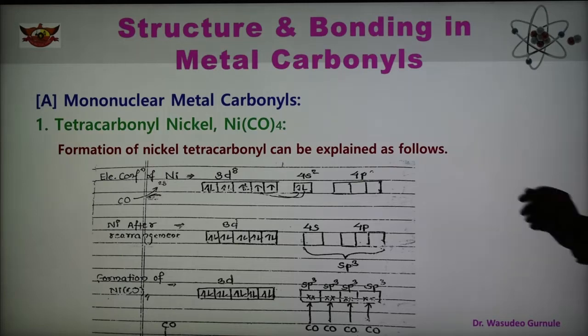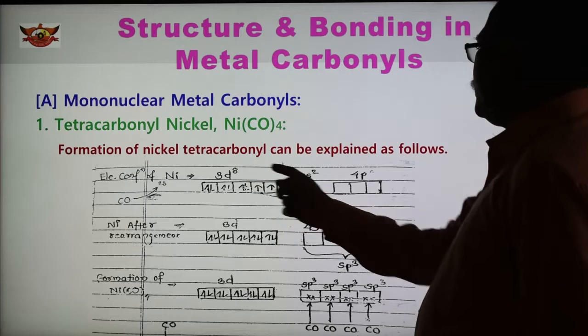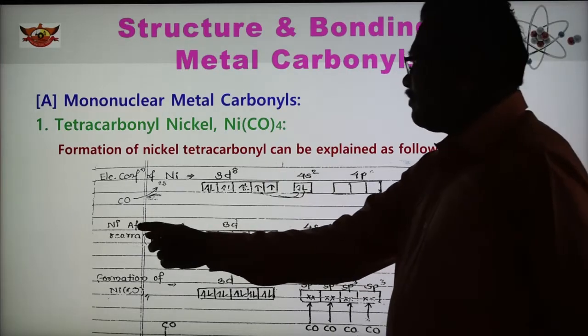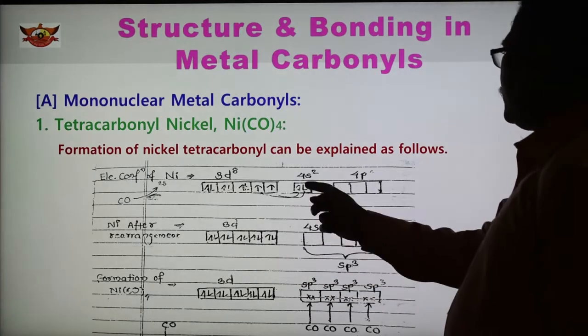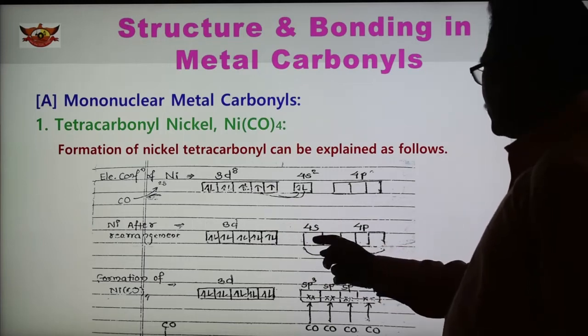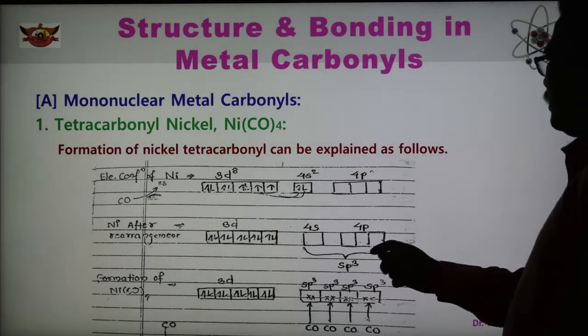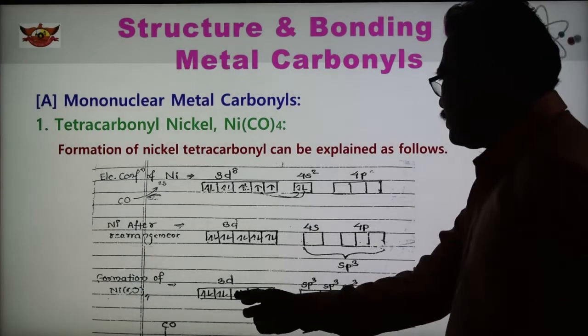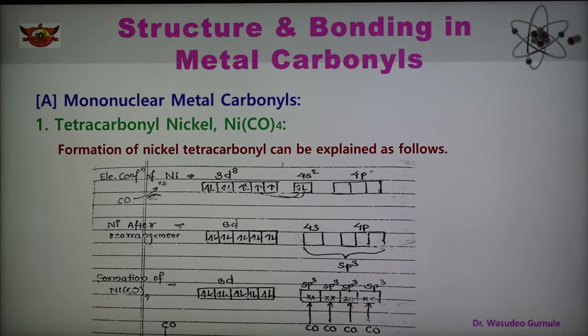So again I am repeating here. This is the electronic configuration of nickel in the ground state, 3d8 4s2. In the excited state, after rearrangement, nickel has the configuration 3d10 now, and the 4s orbital is made vacant, and the electrons are shifted here in this way. The 4s and 4p orbitals undergo hybridization, forming four sp3 hybrid orbitals of equivalent energy and shape. So these are the 3d in the formation of Ni(CO)4. The four vacant sp3 hybrid orbitals accept electron pairs from the four CO ligands, forming four coordinate bonds.